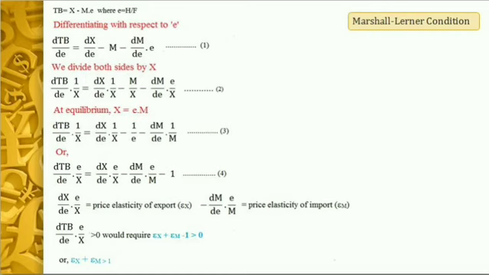Later on, the finding was supported in other empirical works, and the result was called elasticity pessimism. Elasticity pessimism basically means that the export and import elasticities are not high enough to ensure that any depreciation or devaluation will correct the balance of payment deficit.